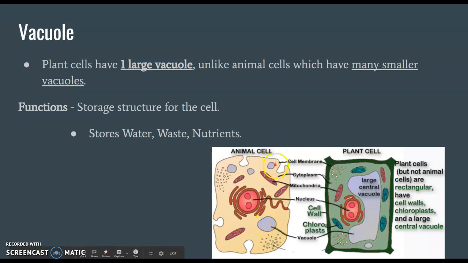Notice in the animal cell you have many smaller vacuoles, whereas the plant cell has one large central vacuole that is essentially composed of water. So that's a key difference between plant cells and animal cells in terms of the vacuole. Animal cells have many smaller vacuoles. Plant cells have one large central vacuole.